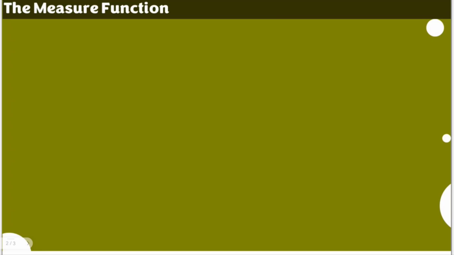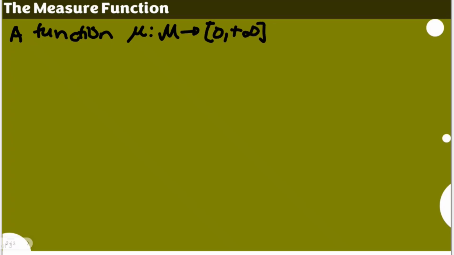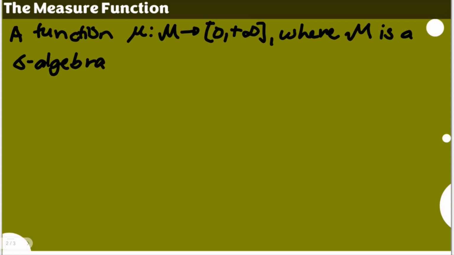This is how we define a measure function. A function, let's say mu, where script m is mapped into the interval from 0 to positive infinity, which of course strictly says that we are only going to consider 0 and positive values, where your script m is already identified as a sigma algebra. Take note, we already discussed sigma algebra and algebra in the greater sense in the previous playlist.